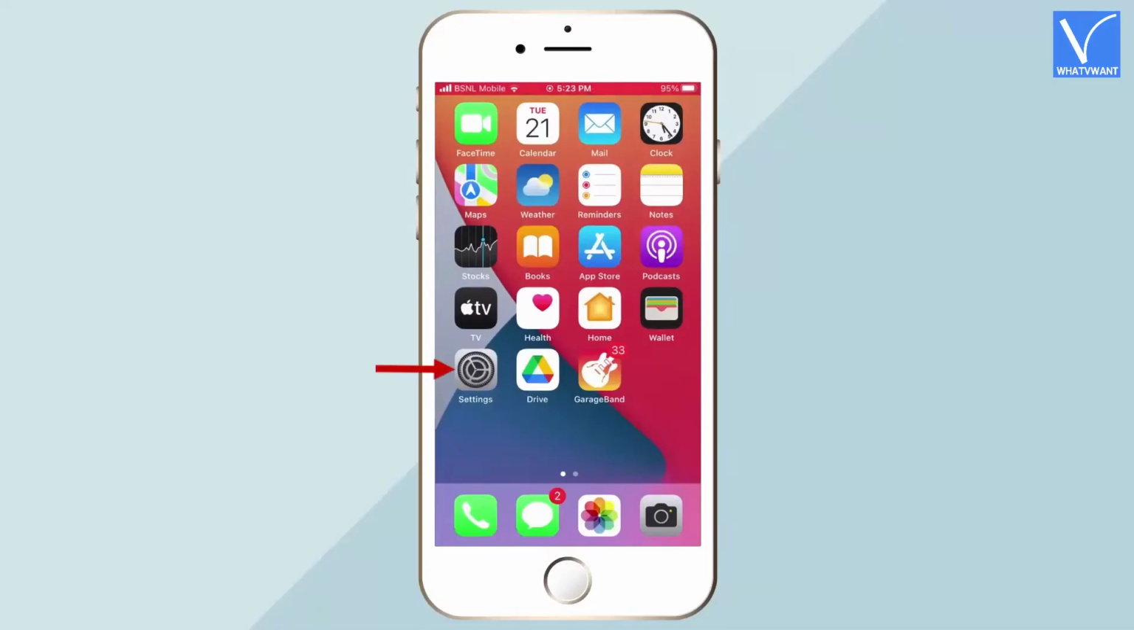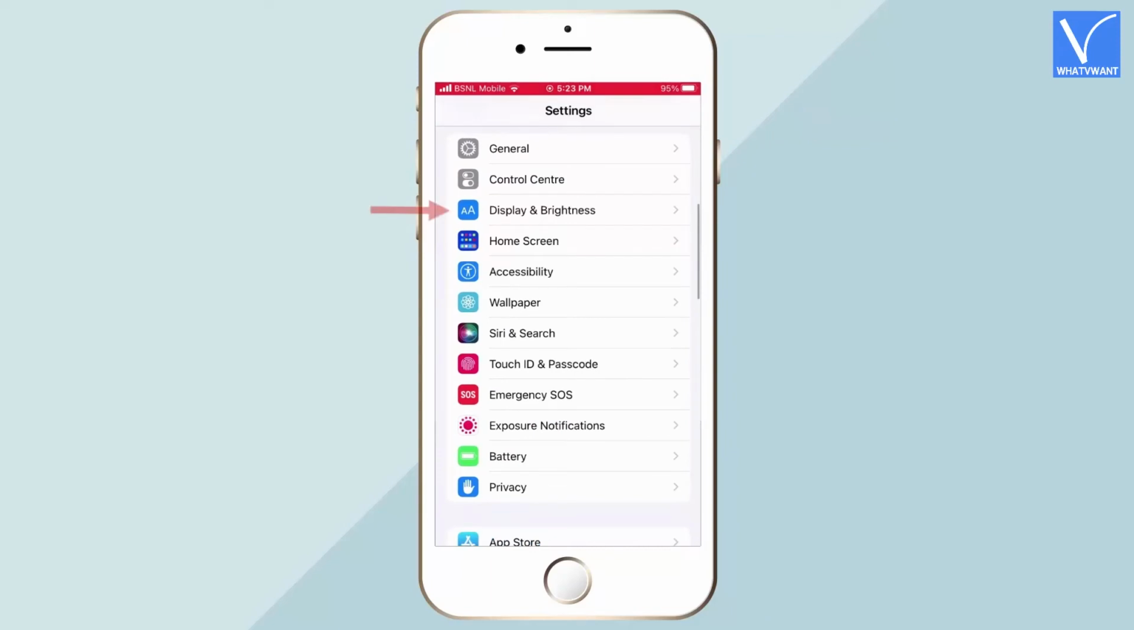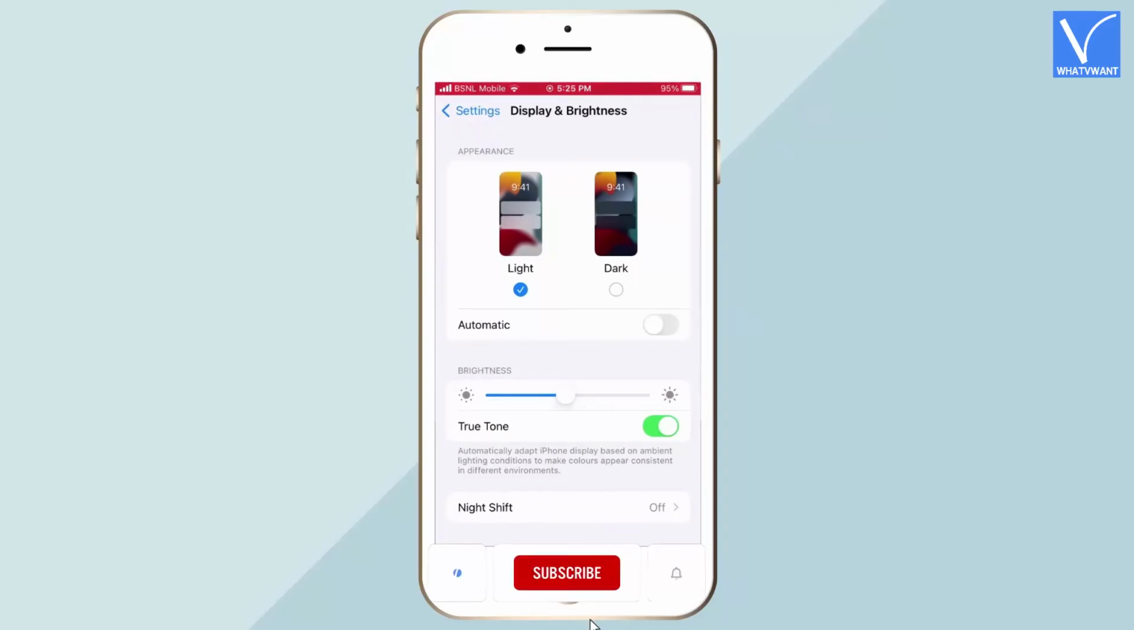Method 3. How to enable dark mode on iPhone automatically. Tap on the Settings icon from the apps list on your iPhone. Then it takes you to the Settings page. Scroll down a bit to find the Display and Brightness option. Tap on it. On that page, under the Appearance section you will find the Automatic option.